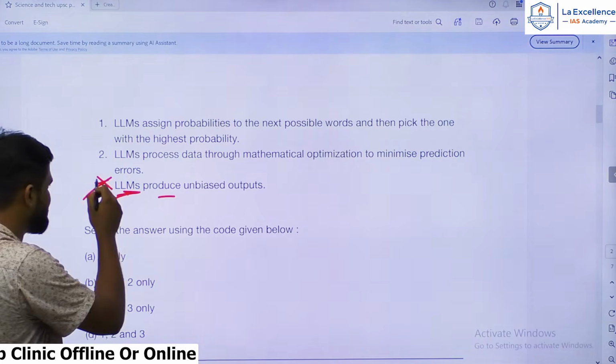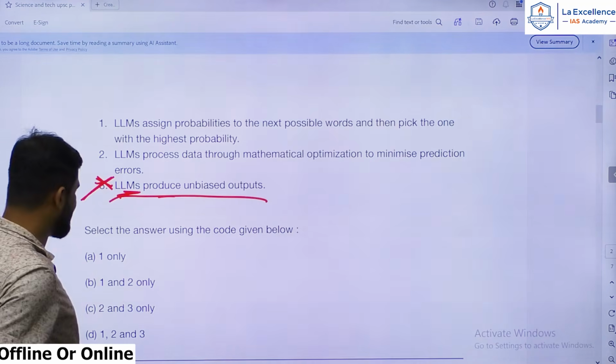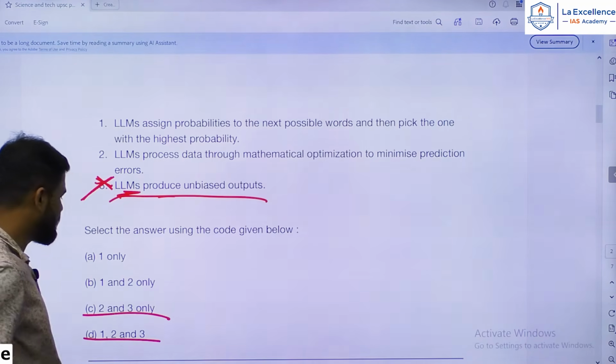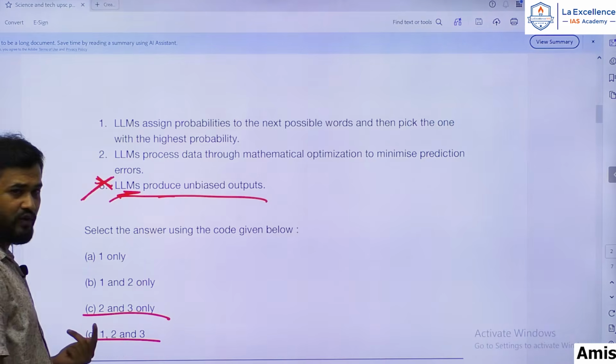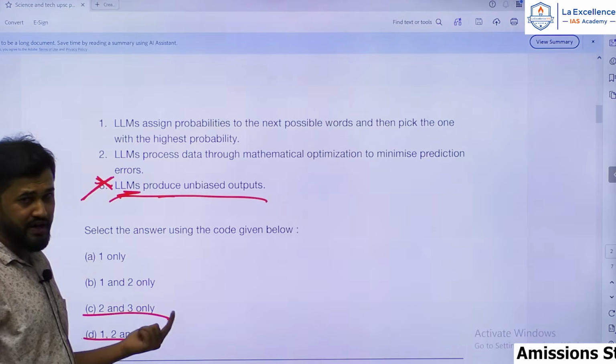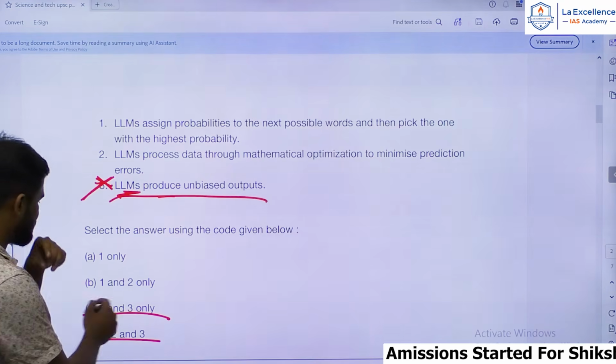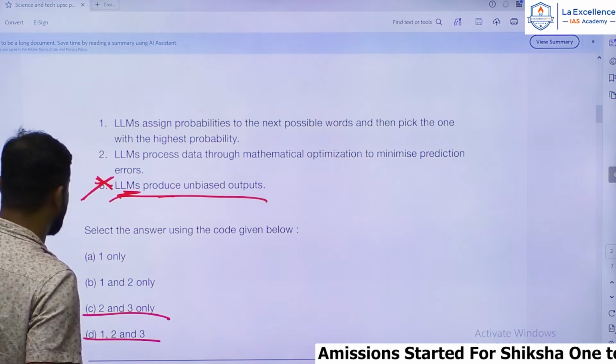Hence the statement must be wrong. This is an extreme statement. 3 you can easily eliminate. You will be left with 1 and 2, A and B. So the chances and probability of you answering the question correctly go up by 50%, right? As you have already eliminated C and D with statement 3.